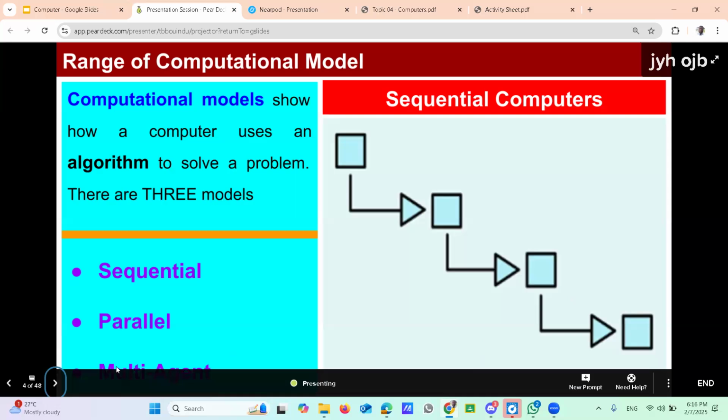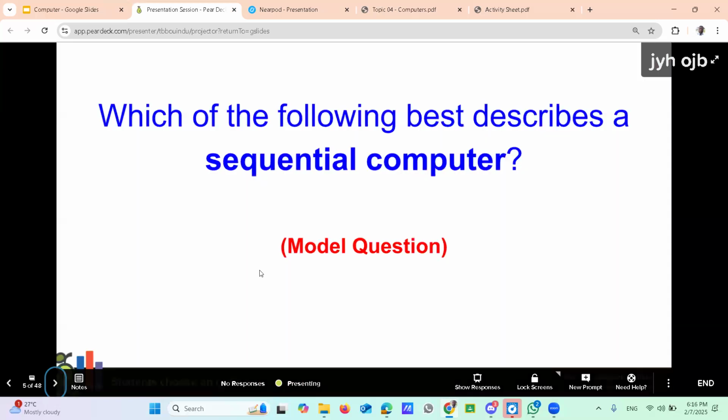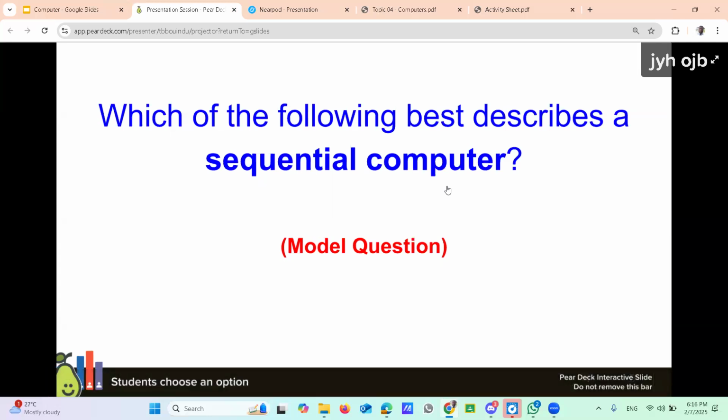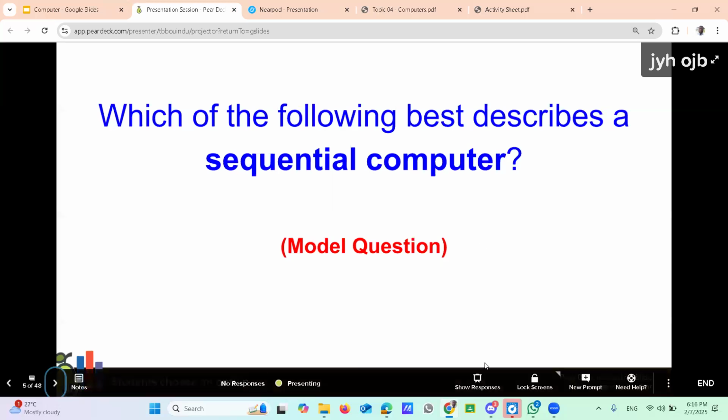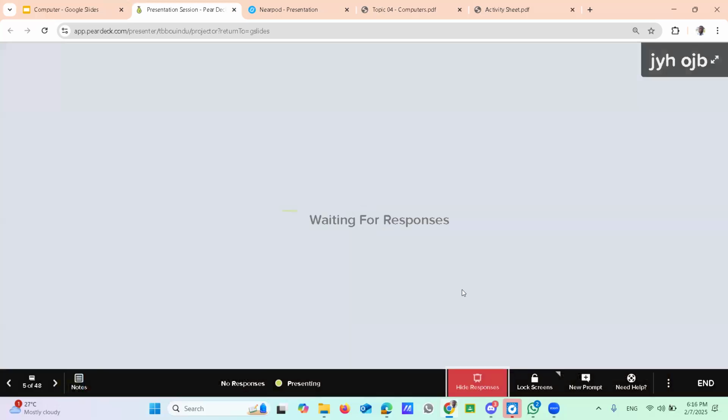Based on that, now try to do this activity on sequential computers. Here is an MCQ type model question. Which of the following best describes the sequential computer? According to your understanding, try to give one answer. Just touch your answer. Take your time and think.